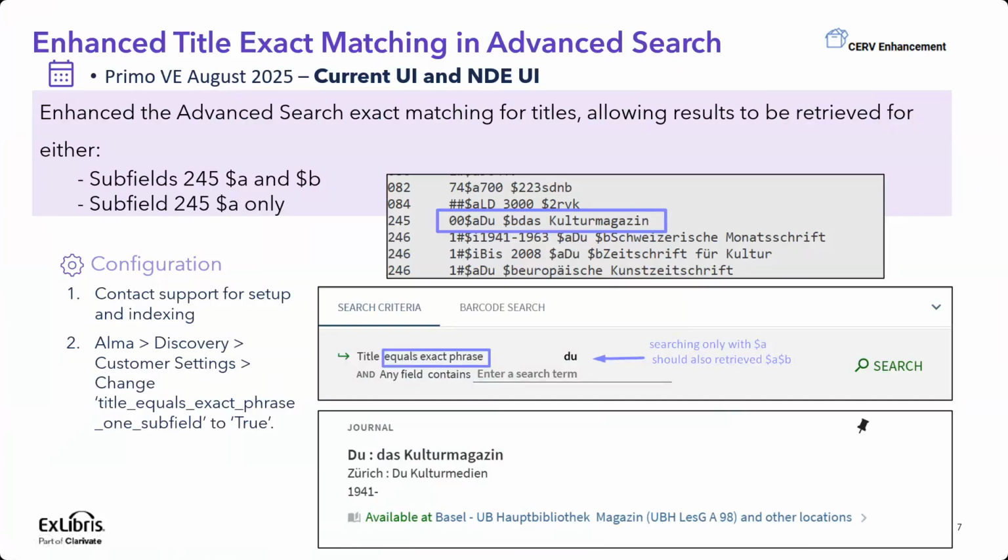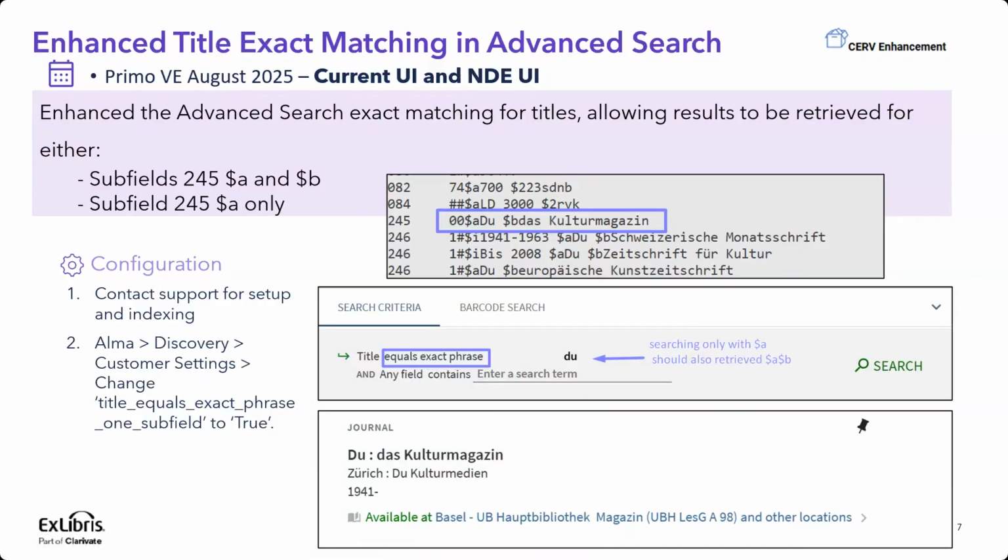The next enhancement is an NERS from 2024, which dealt with the search exact matching for titles. Until now, when submitting a search for the equal exact phrase, as you can see over here on the screen, we actually were searching for the $A content together with the $B content. User could not search only the $245 $A.